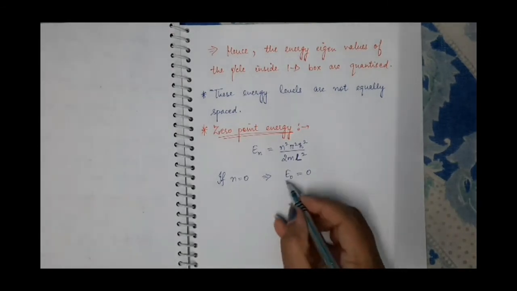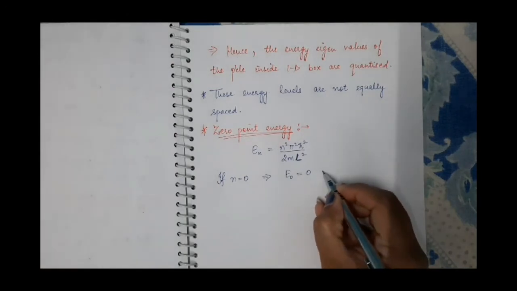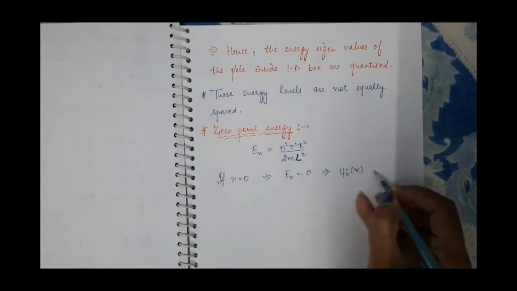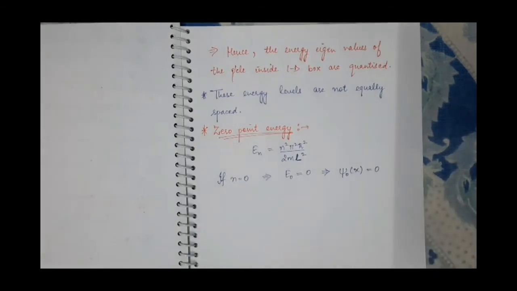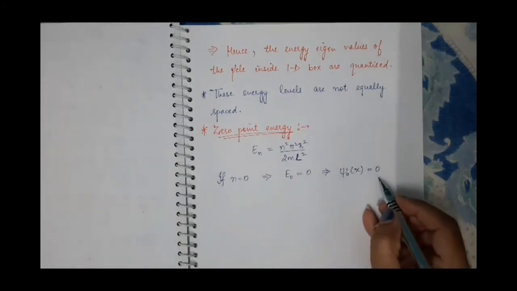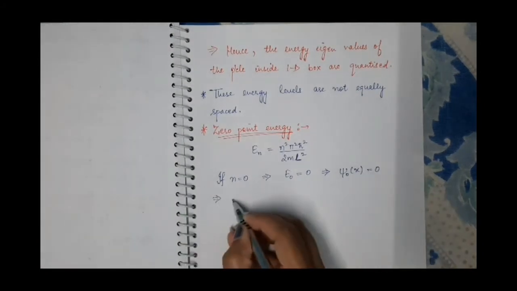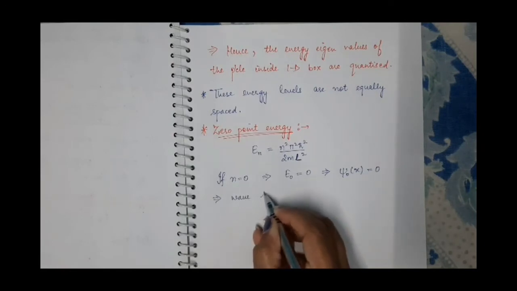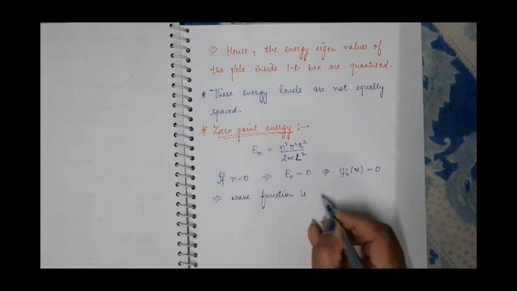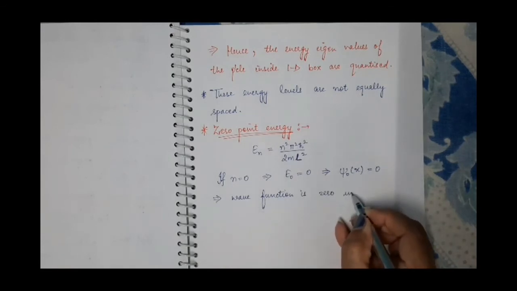And if energy is equal to 0, the wave function corresponding to this energy is equal to 0. So the wave function is 0 inside the box.